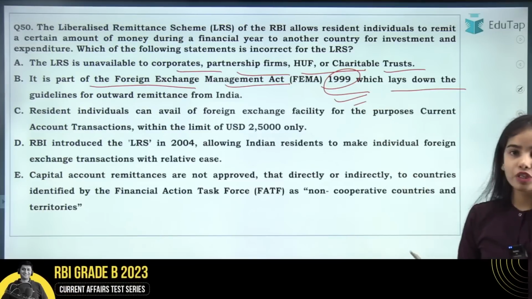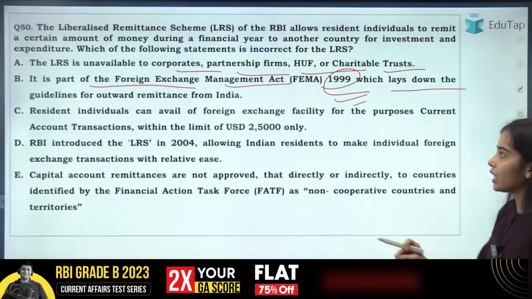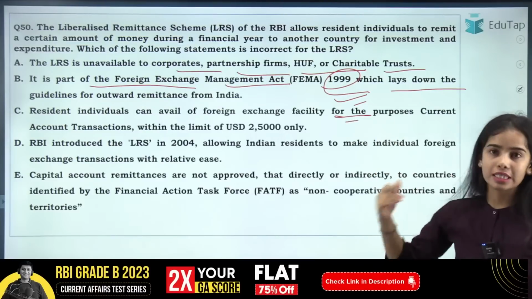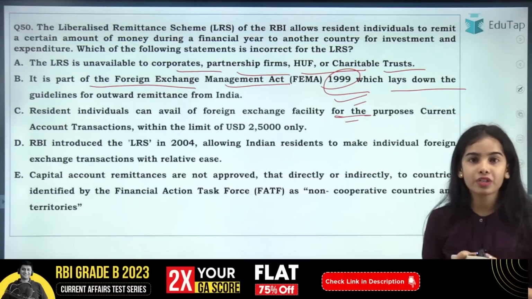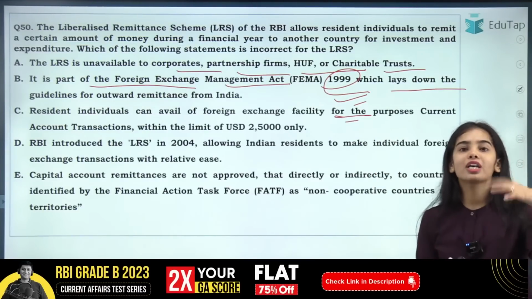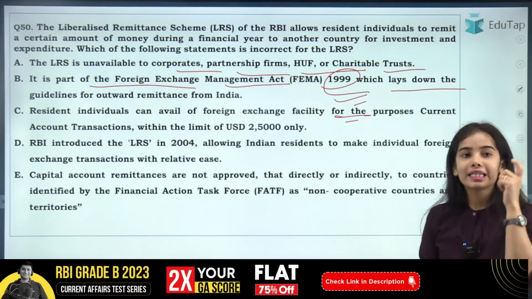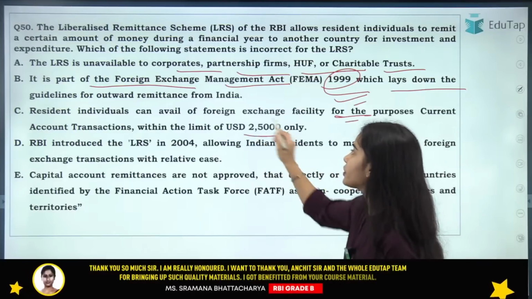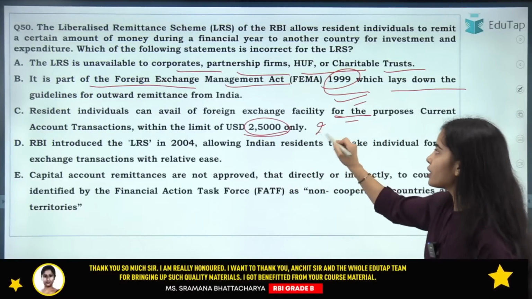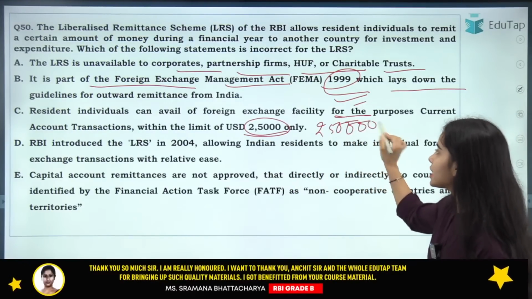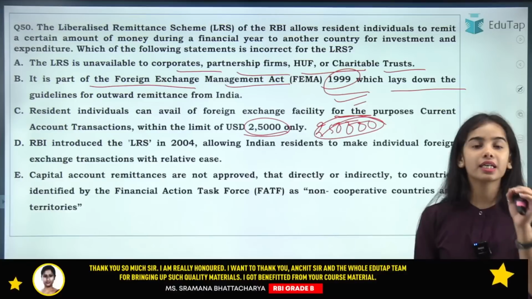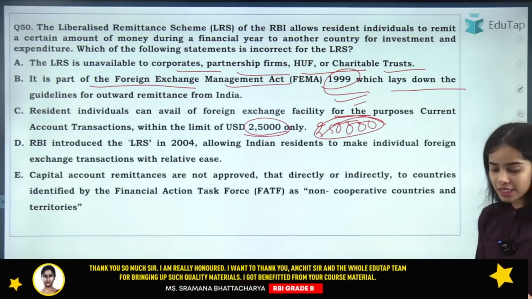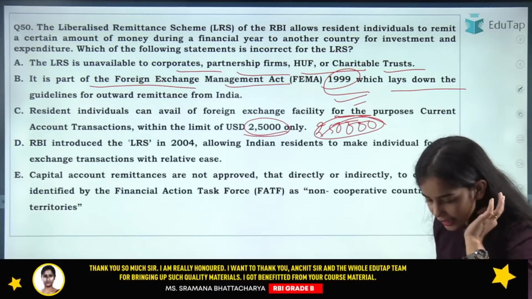The resident individuals, they can avail the facility of the foreign exchange facility. They can have the foreign exchange with themselves if they are going to travel to other countries. This is till a limit of 2,50,000. So this is incorrect. 2,50,000 is the limit that has been specified under the Liberalized Remittance Scheme. Everyone is giving the right answer. That is absolutely correct. Yes.